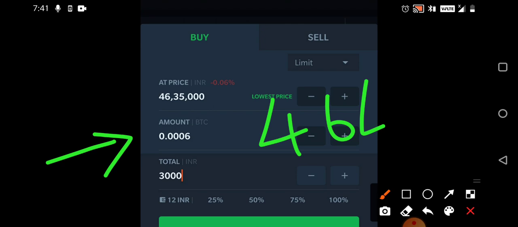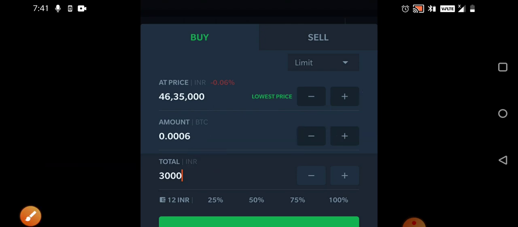In the stock market we cannot buy half a share or a quarter share. Either you need to buy one share or leave it. But in cryptocurrency you can buy each and every portion, so even in small portions you can accumulate. For 3000 worth you can buy Bitcoin and hold it. That's why I said that is the speciality. Even small amounts will give you great returns in the long term. That is why I'm telling you small amounts, because risk is present.